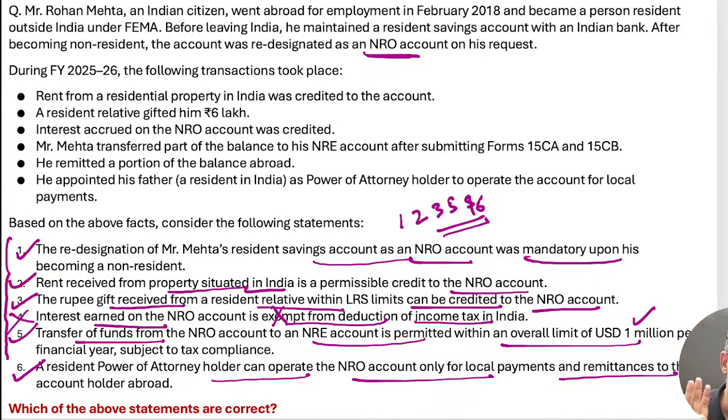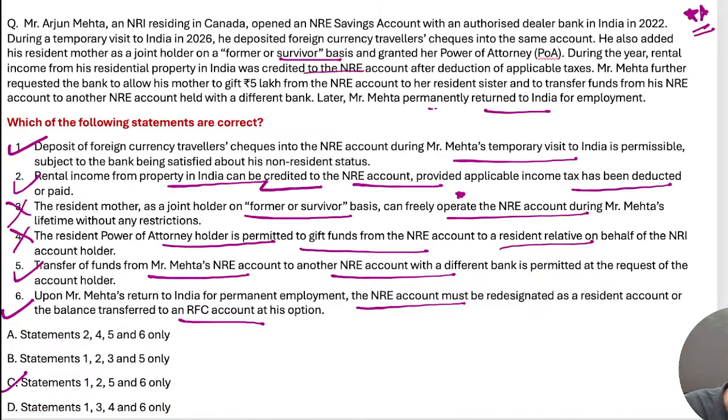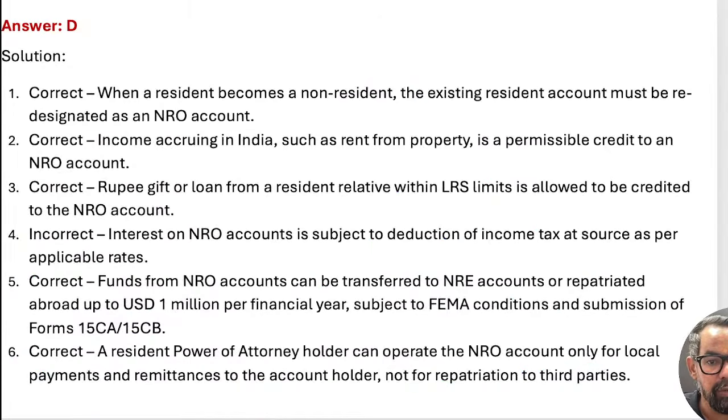Other people also, this is a very genuine doubt, because mostly when it comes to rental income or any domestic income, we use the NRO account. But if that person does not have an NRO account, their saving account will get converted into NRO. When it comes to eligible credit in your NRE account, rental income can be credited, but after the payment of those taxes and dues, right? That is generally part of this particular one.